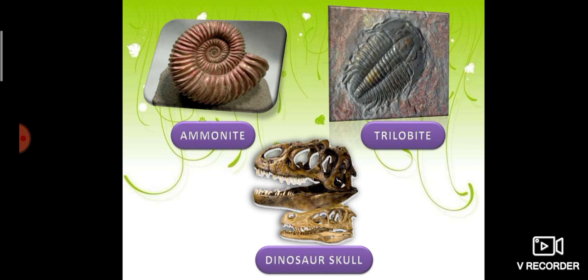They were present on the earth 250 million years ago, but they became extinct around 65 million years ago. So we can study species which are extinct, that no longer exist on the earth, by studying their fossils which are found during the digging of the earth.